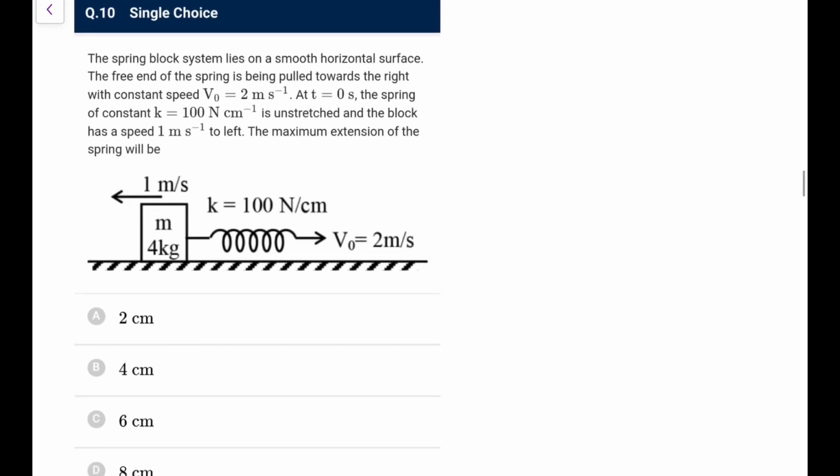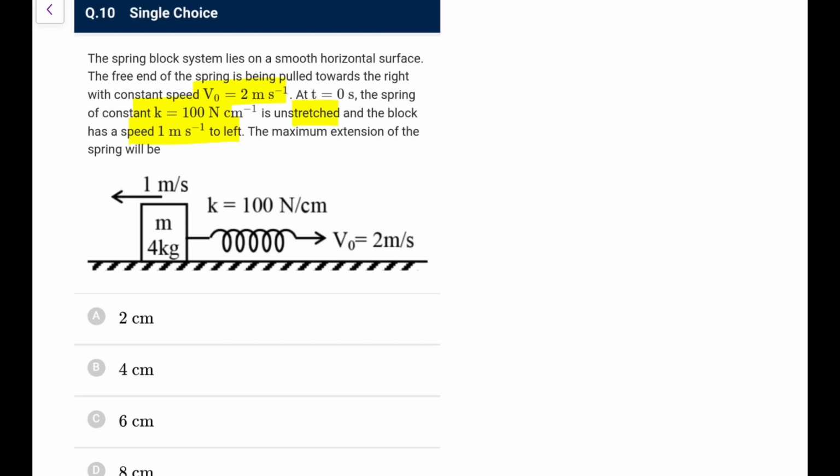Next, the spring block system lies on a smooth horizontal surface. The free end of the spring is pulled towards the right with a constant speed v0. At t equal to 0, the spring is unstretched and the block has a speed of 1 meter per second to the left. The maximum extension of the spring is going to be.